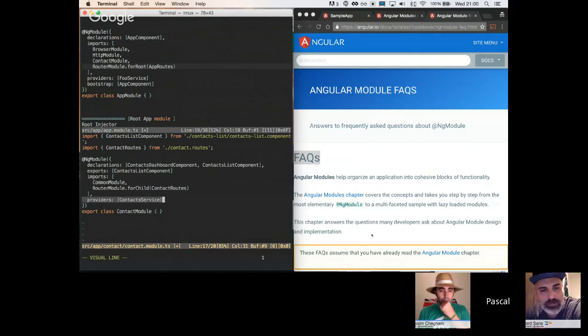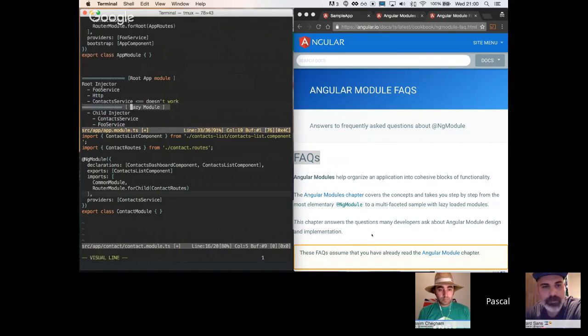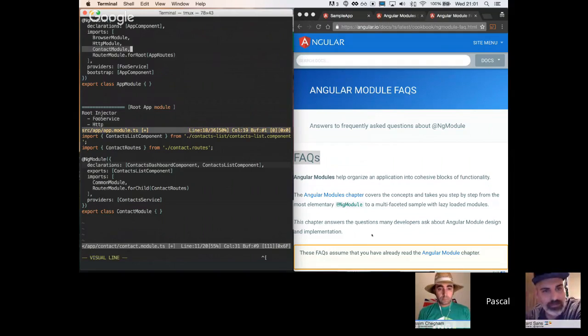Providers are basically merged automatically from feature modules, not from lazy loaded modules, right? The lazy loaded modules get their child injector. So that happens automatically, but for declarations, you need to explicitly export them. And then when you import that module, you can use them.